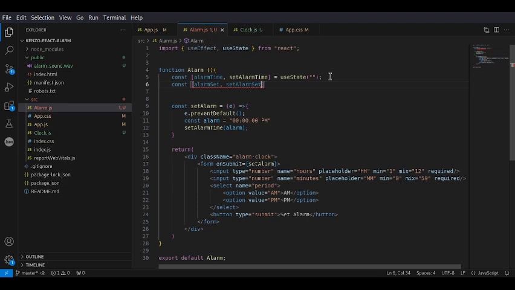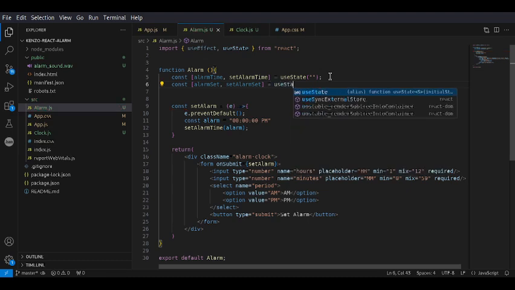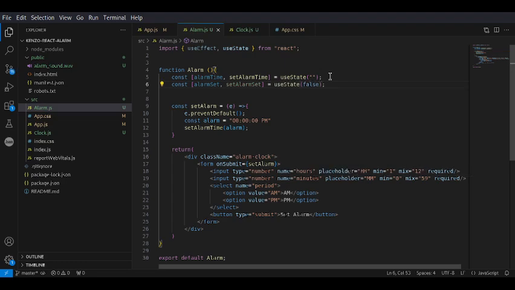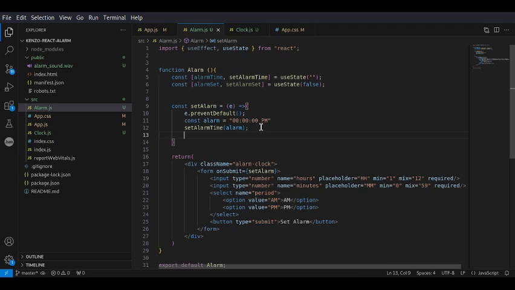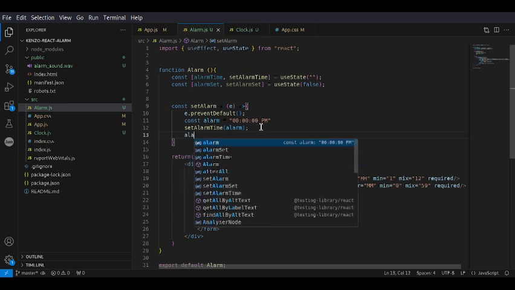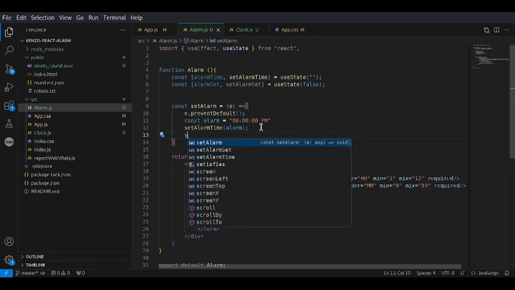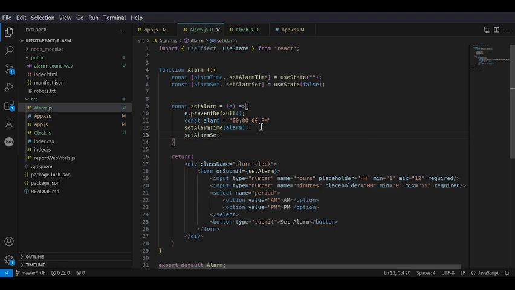For now it's going to be false. So this will show that the alarm is not set, but once the set alarm function is called, we'll make sure that it's set to true. Set alarm set true.